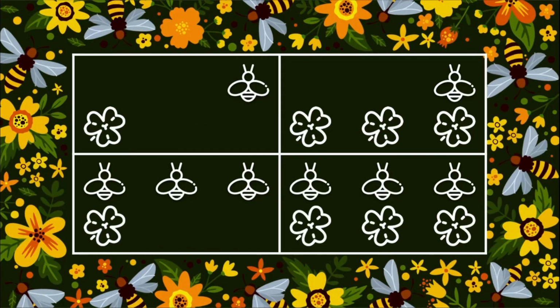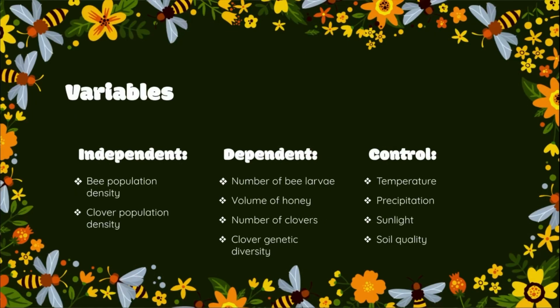We can test this hypothesis by varying the population densities of both species within plots built to exclude other pollinators. Then, we can measure the number of larvae and the volume of honey produced by the bees over a certain period of time, such as 30 days. If the number of larvae is larger and the volume of honey is greater with the larger population of clovers, then we can conclude that the bee population benefited from the interactions.